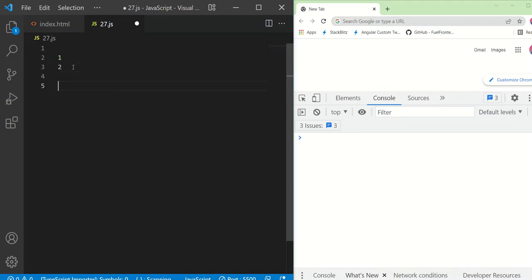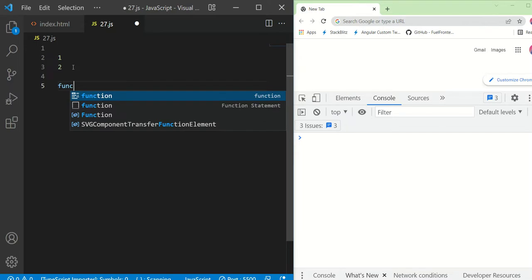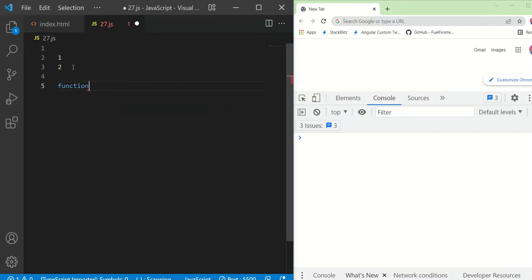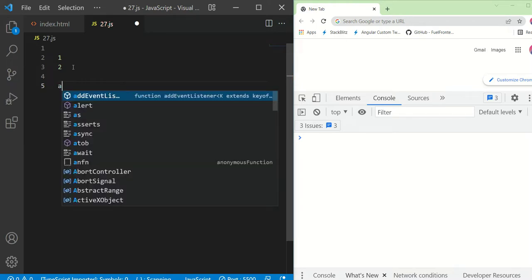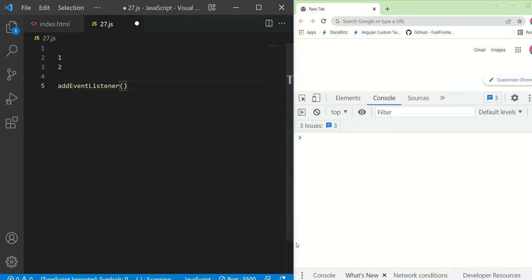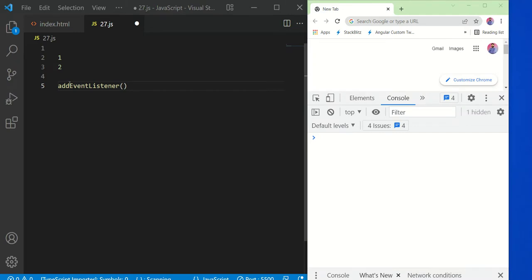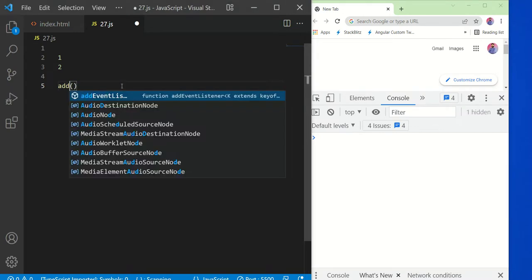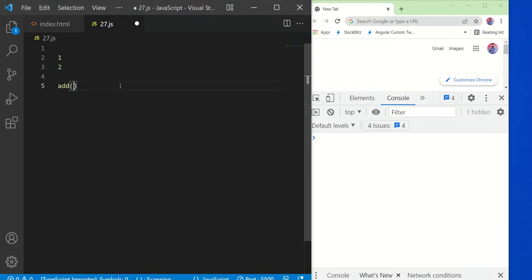The problem with the callback is, suppose we are writing one function, let's say add, and in that function you may call another function.